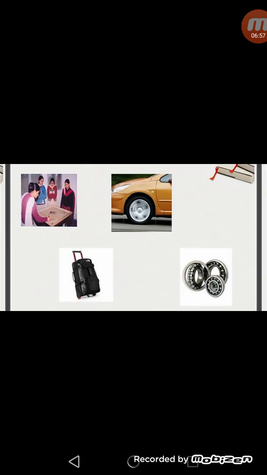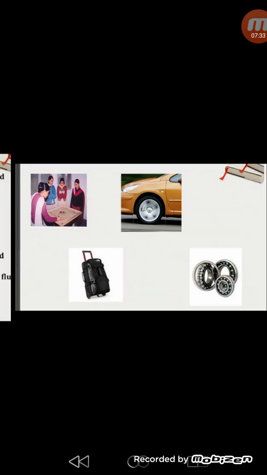Here are shown certain diagrams of the situations which I told you. In the first, some girls are playing carom board, and when they sprinkle the powder on the carom board, the friction decreases. In the same way, in the second one, wheels are used in vehicles to provide them rolling friction, and rolling friction is the minimum friction. In the same way, luggage is provided with rollers so that the friction becomes very less due to rolling. And the fourth is a diagram of ball bearings, which are used in machines to reduce the friction.